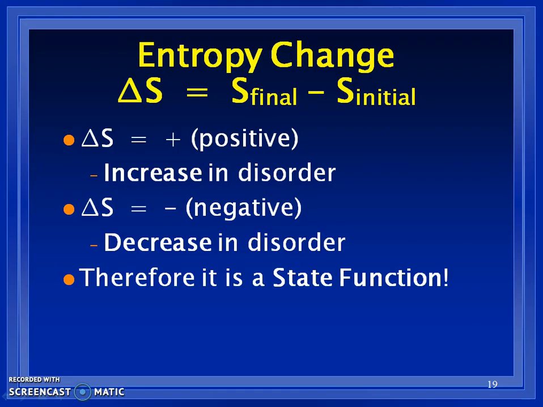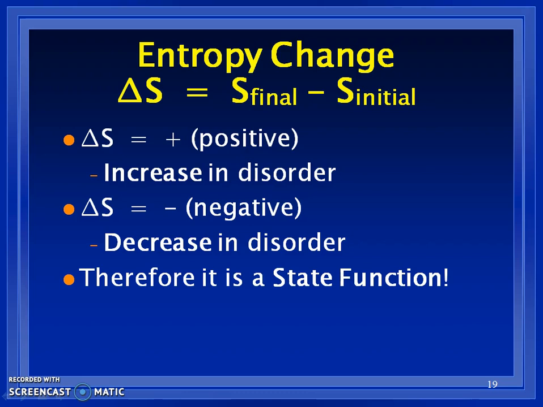So entropy change, again, final minus initial, it's the delta. That's why it's a state function, because it doesn't matter the path. We just need to know that final number. We need to know the initial number. And then we can say, okay, overall, if the delta S is positive, increase in disorder, increase in entropy, and we're going to have a spontaneous process. But if it is negative, it's going to decrease in order. And again, these are state functions because it's just final minus initial.